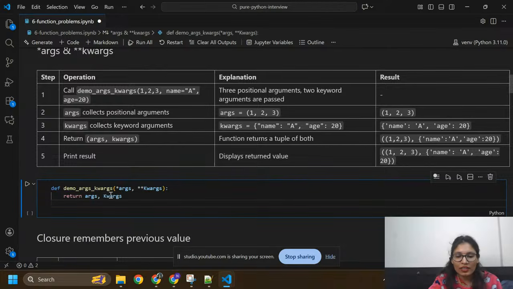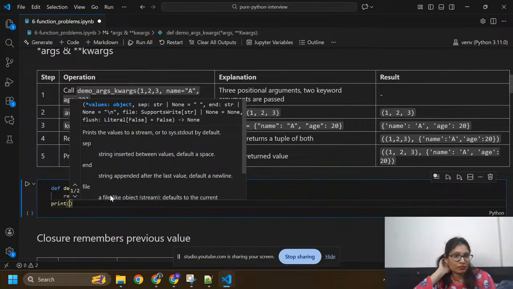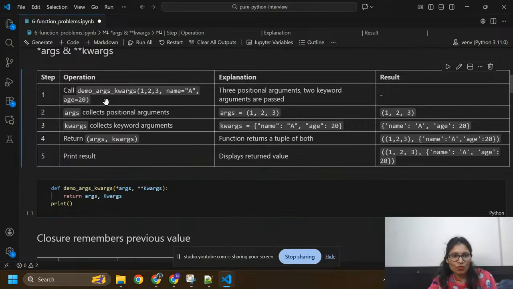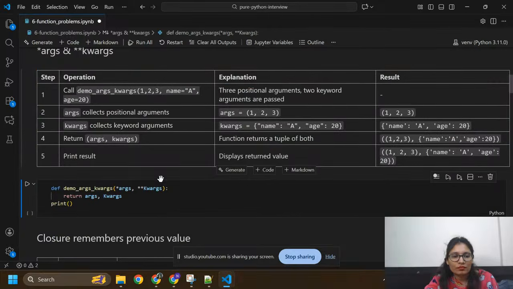Now I am going to print, and I need to copy this whole thing from here, and I'm going to pass it here.